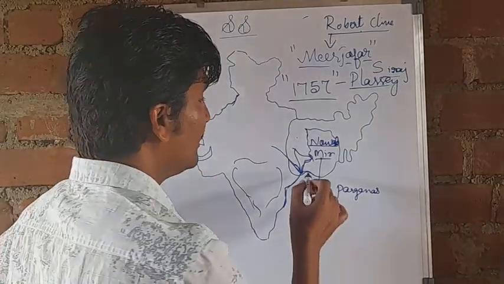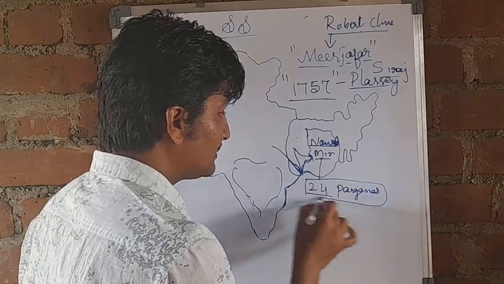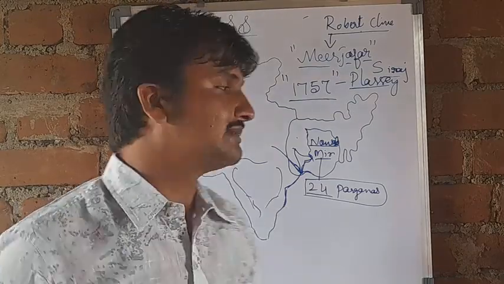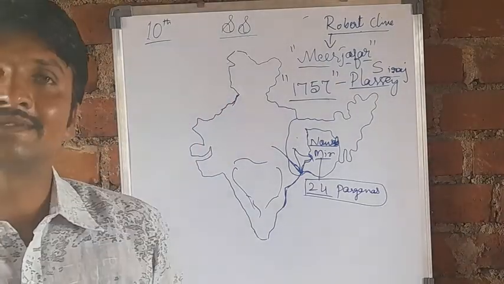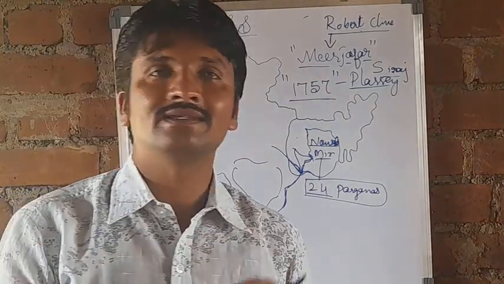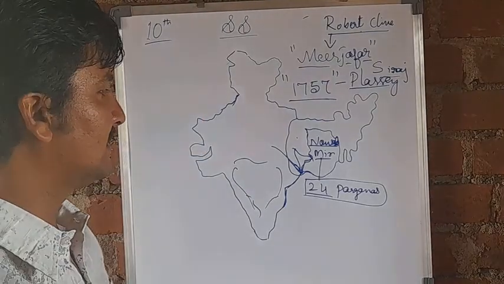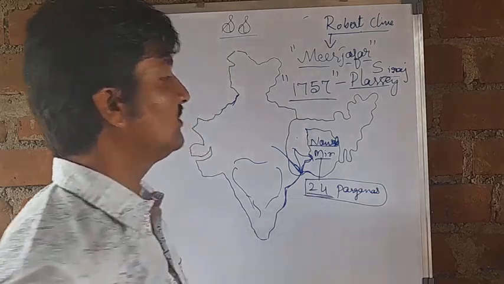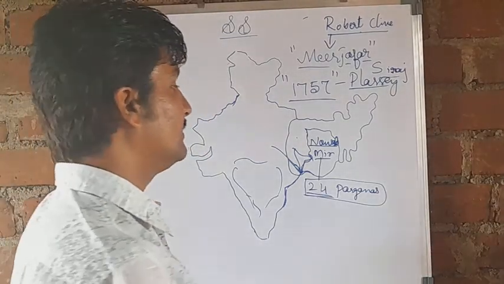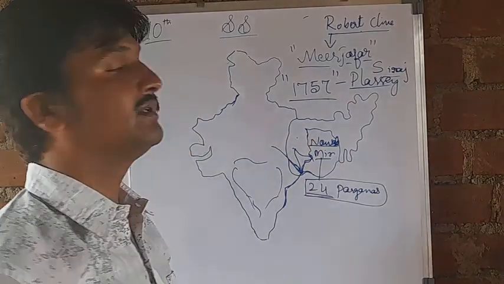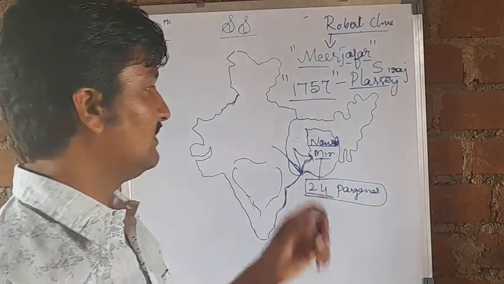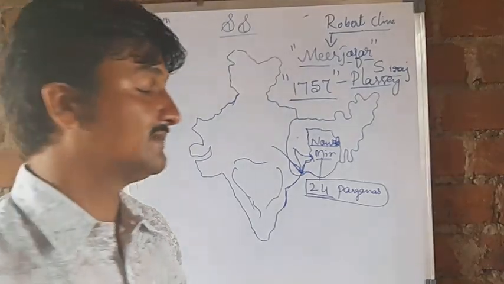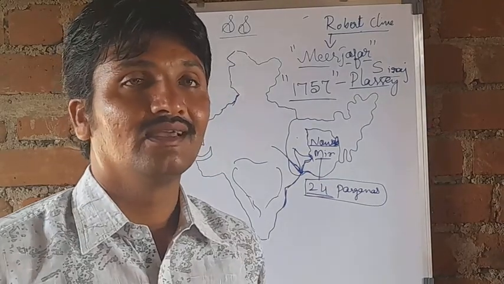Presently this is seen as the 24 Parganas district in West Bengal. These 24 Parganas were donated to the British by Mir Jafar, along with Zamindari permission, as a sign of loyalty.